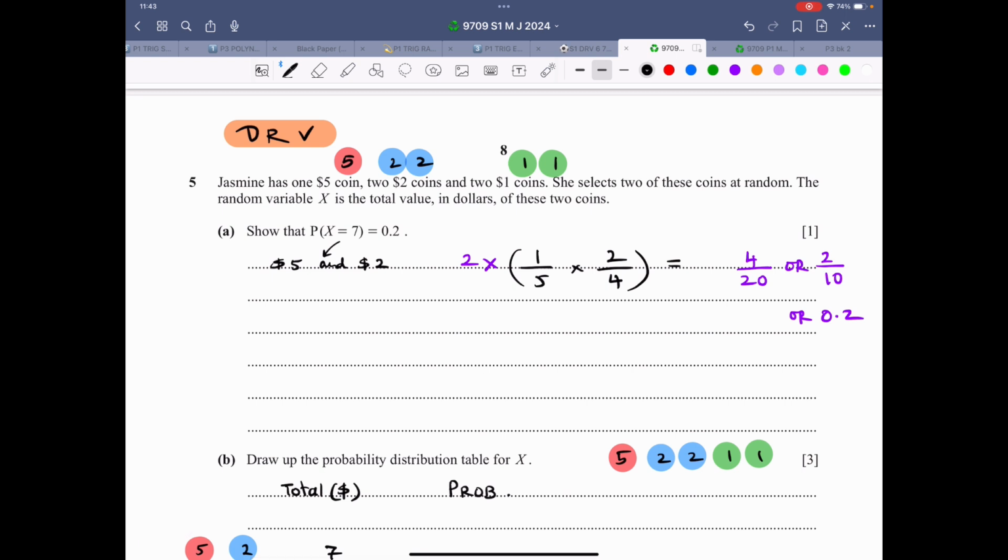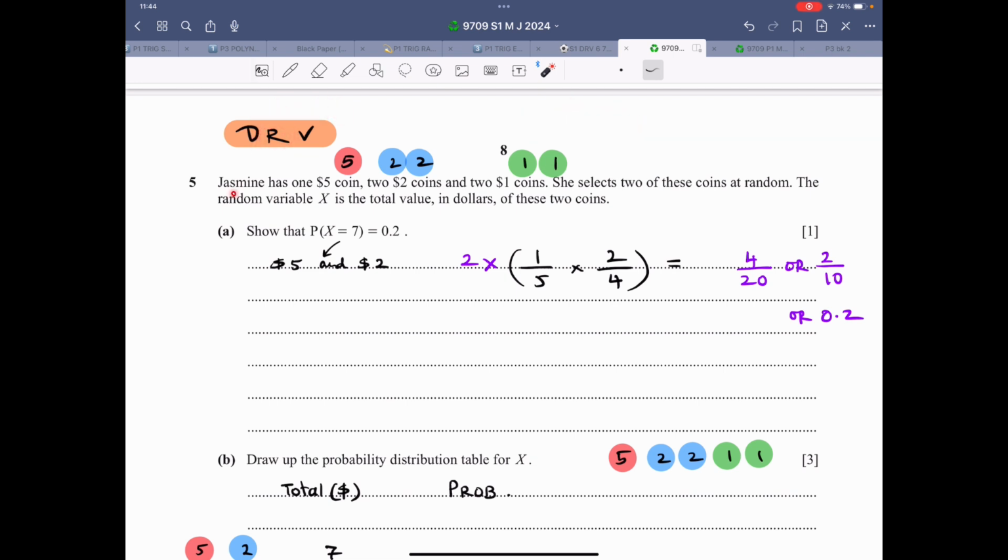Let's look at this question, question number 5. This is about DRV, discrete probability distribution. Actually, this is discrete random variable, also known as probability distribution.